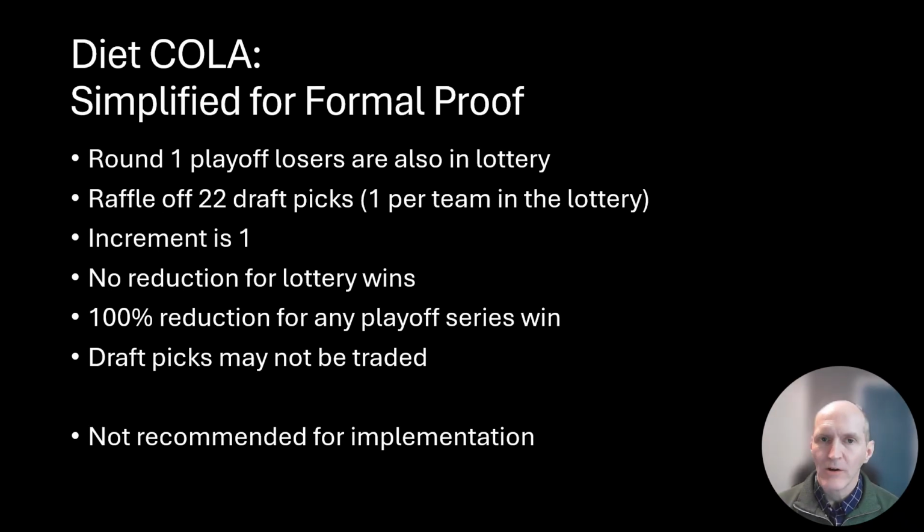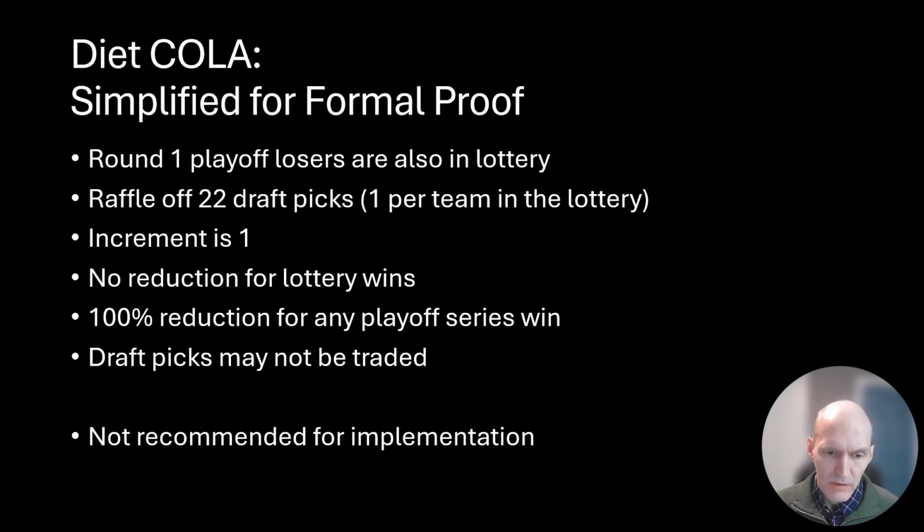But I do want to point out that the debate can now be about how much do we help lucky teams versus how much do we help weak teams. We don't have to debate about tanking. Tanking can pretty much be taken off the table.